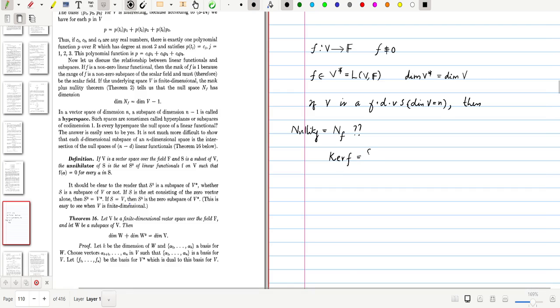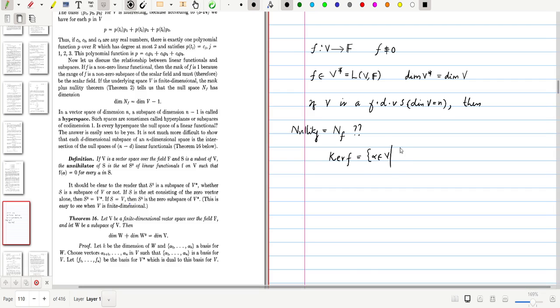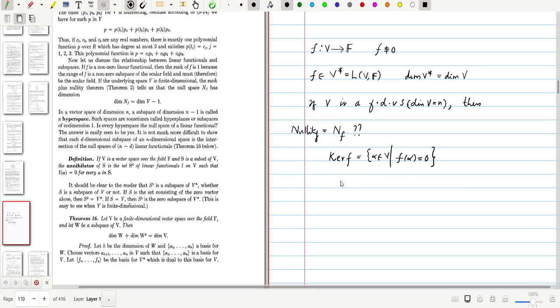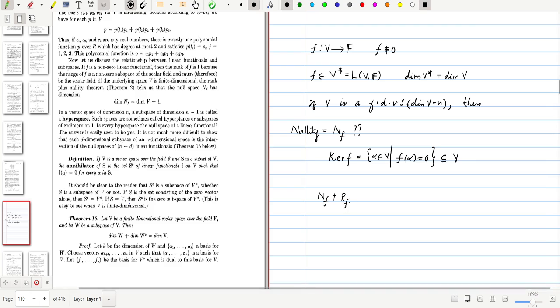Kernel f is the set of all alpha belonging to V such that f of alpha equals 0. Okay, so this set is always a subset of V. But we know that the nullity of f plus the rank of f is n.